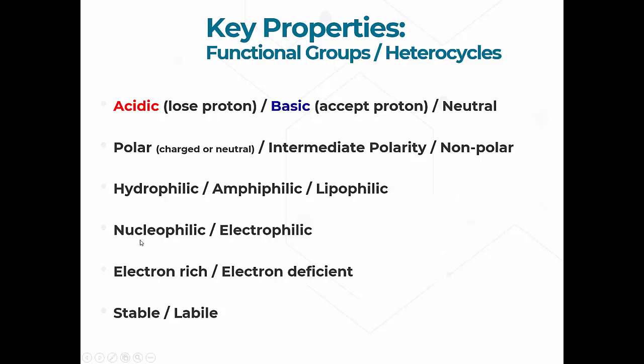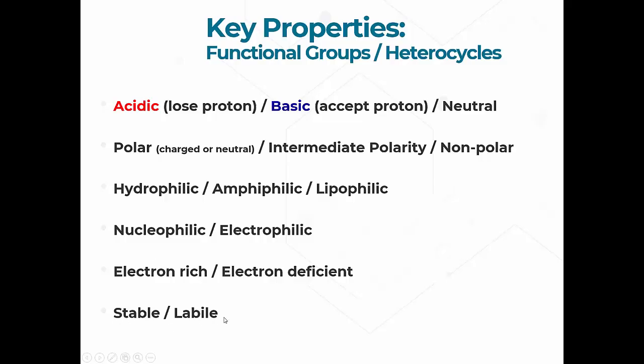That's the limit at which we're going to be using this terminology. So all it means, again, is this is electron rich, this is electron deficient. And that ties into what we're talking about here. Functional groups can either be electron rich or electron deficient, having to do with the number of double bonds they have, whether they have explicit charge, and whether or not they have electronegative atoms in them.